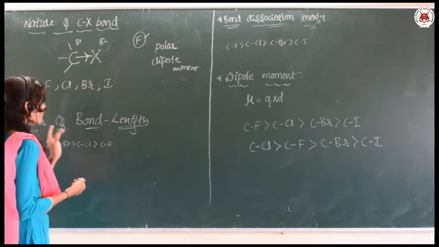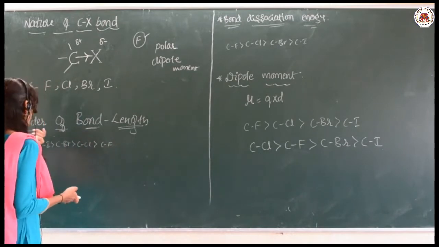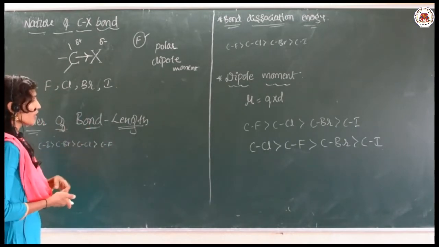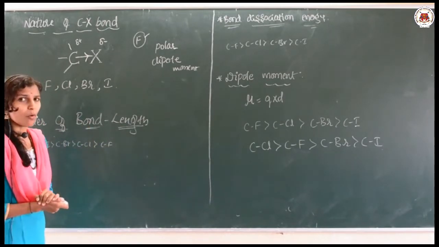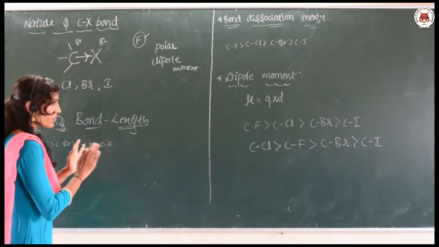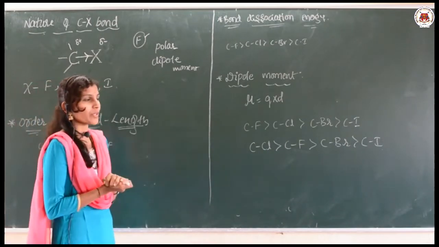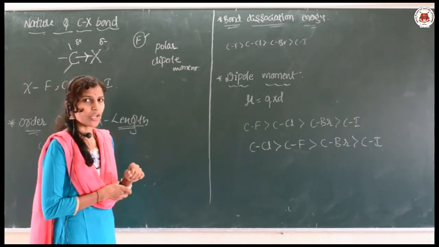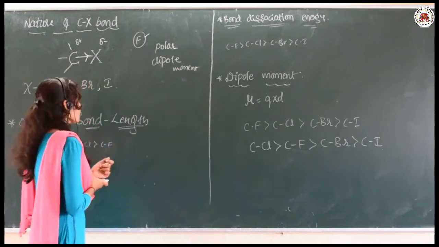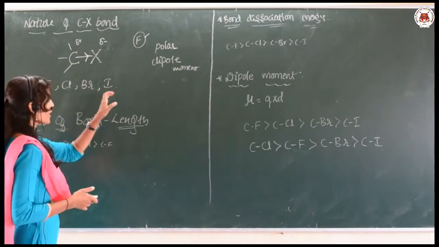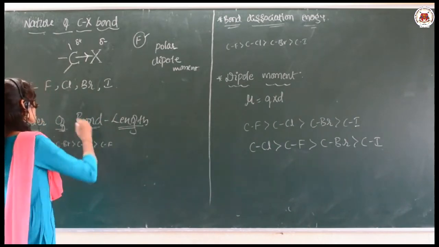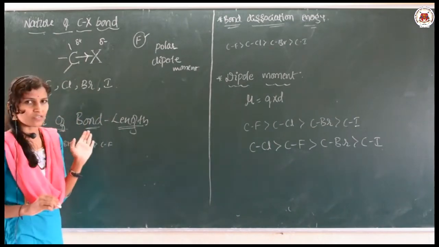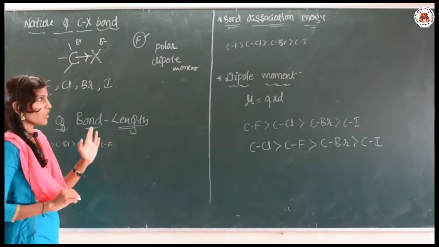So, let me tell you a few concepts here. First one is bond length. As you know already, bond length means the internuclear distance between the two atoms which are bonded together. Just look at this halogen series. Fluorine is the smallest, iodine is the biggest.